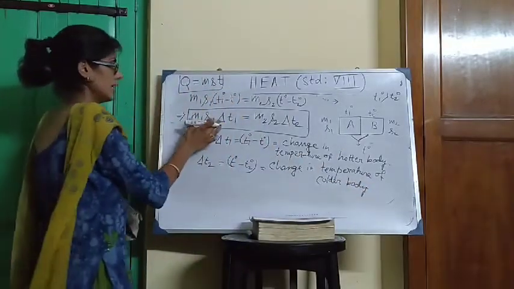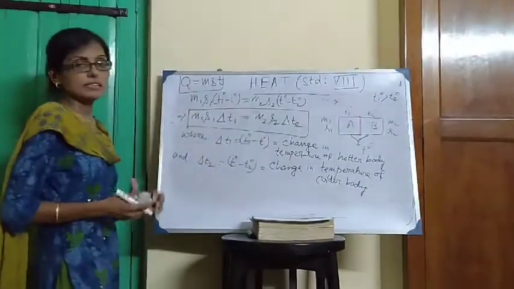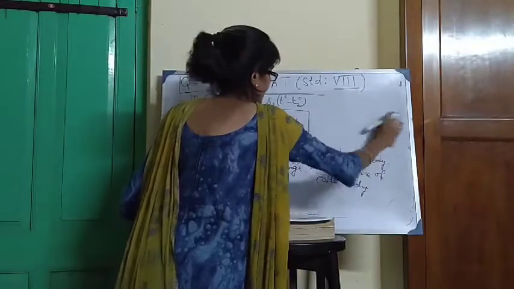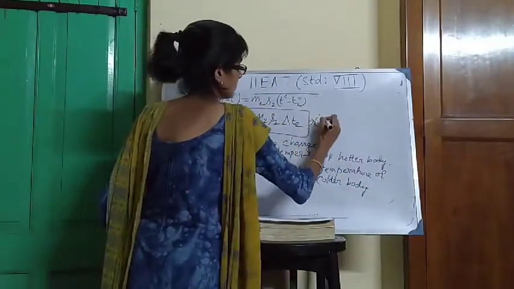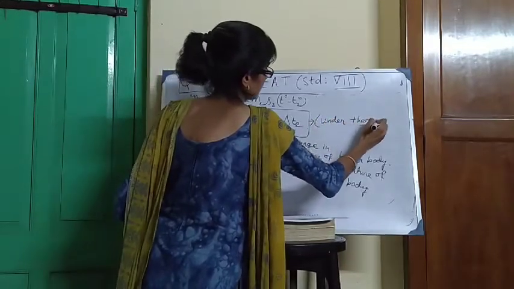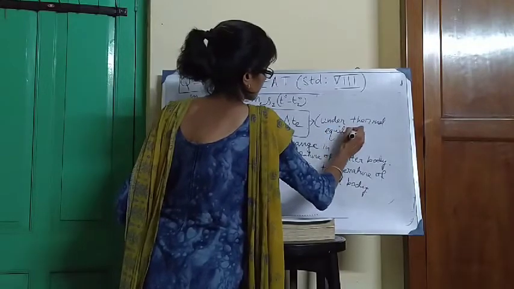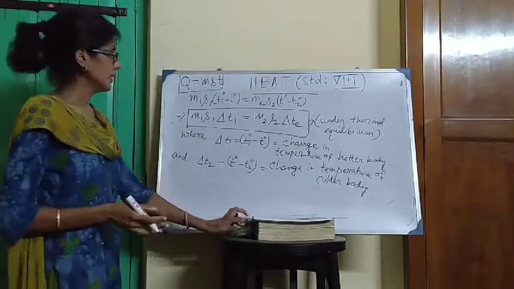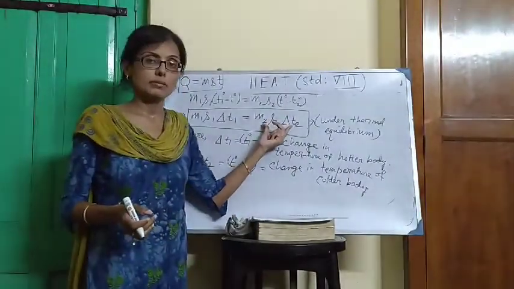M1 S1 del T1 is equal to M2 S2 del T2. This is the mathematical form of the principle of calorimetry, and the condition is under thermal equilibrium. Under thermal equilibrium, the heat lost by the hotter body is equal to the heat gained by the colder body.